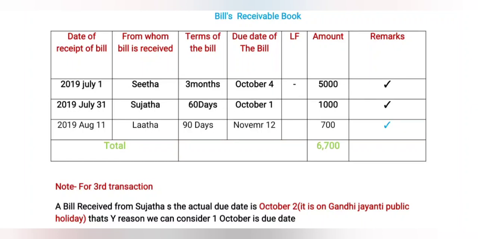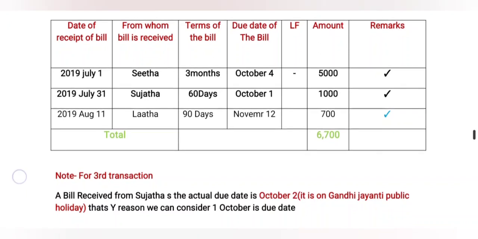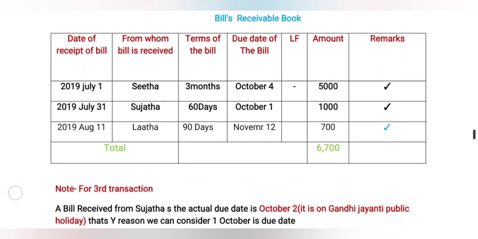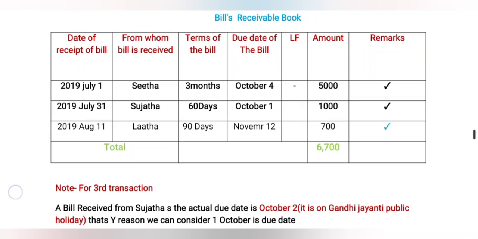Now we come to important information about the 2019 July 31st transaction. It is a bill received from Sujata. The actual due date is October 2nd. It is Gandhi Jayanti, a public holiday. That's the reason we consider October 1 as the due date. It's clear. Now we are going to bills payable and the calculation of bills payable.